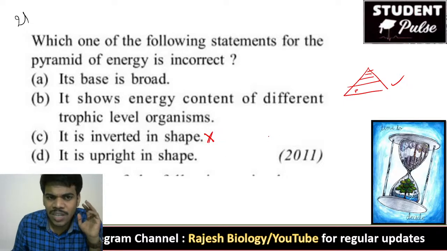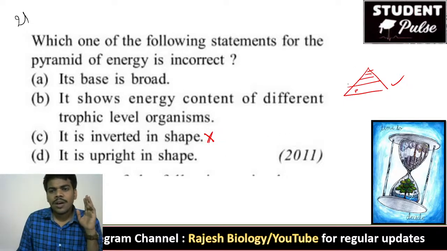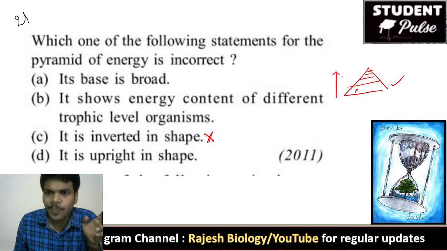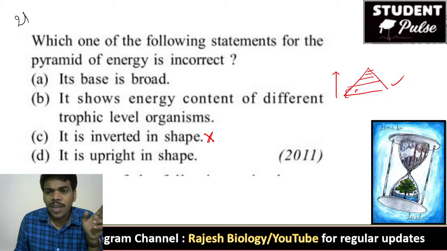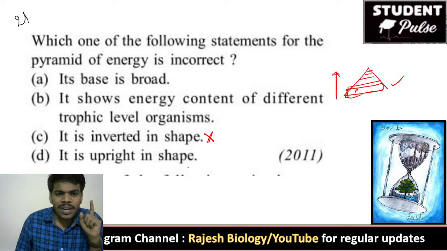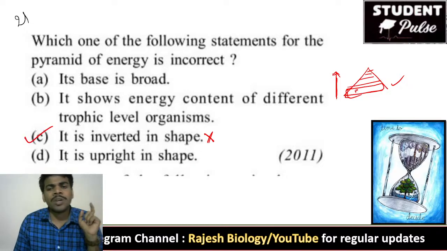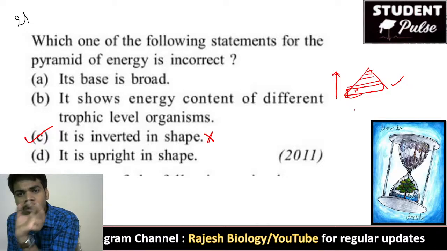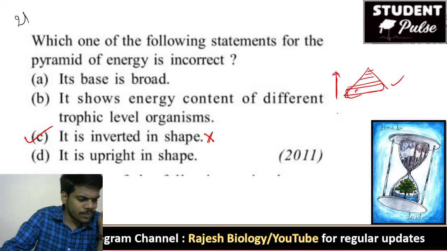Energy pyramids are always upright only, because the energy is always more in the producers. So it is not inverted shape, it is always upright. And it is upright in shape. It is correct. So C is the wrong statement according to the pyramids. So that is the right answer for this question.